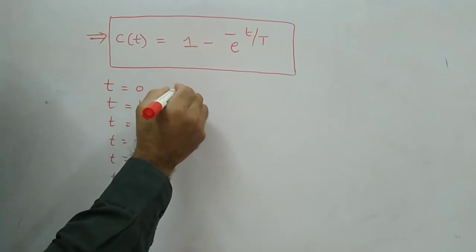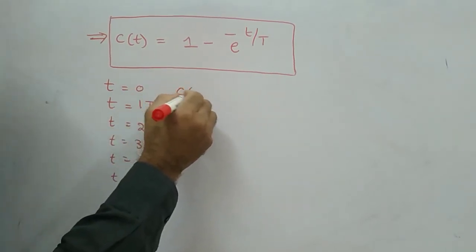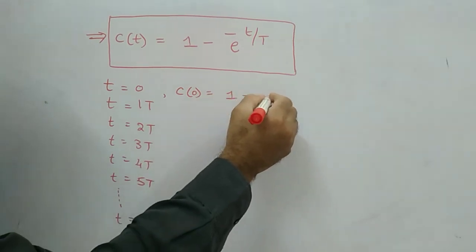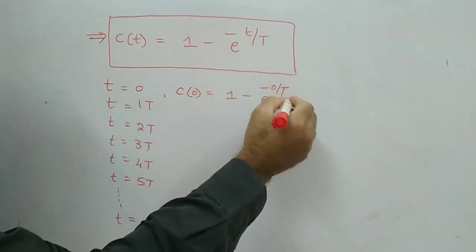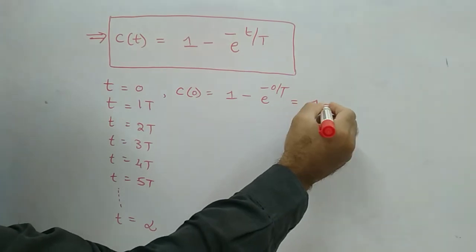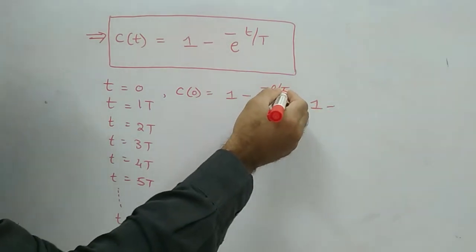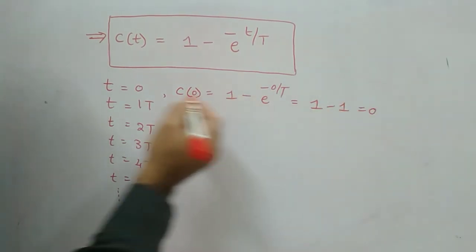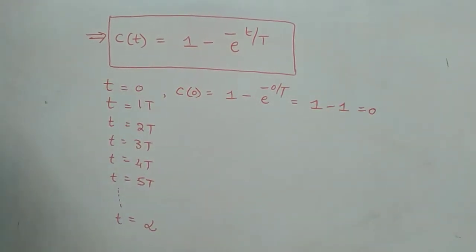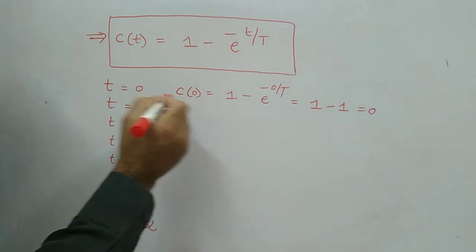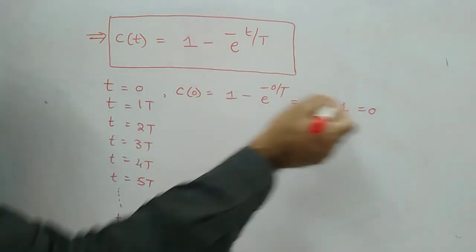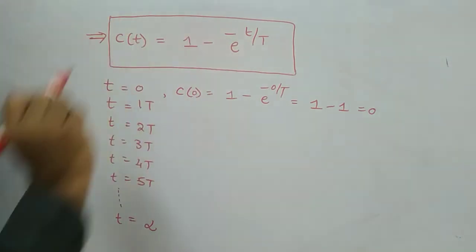Correspondingly for t equal to 0, your C of 0 is equal to 1 minus e power minus 0 by T. This is 1 minus e power 0, and e power 0 is 1, therefore 1 minus 1 is 0. So for t equal to 0, your response C of 0 value is 0.